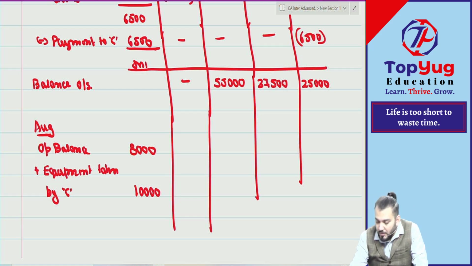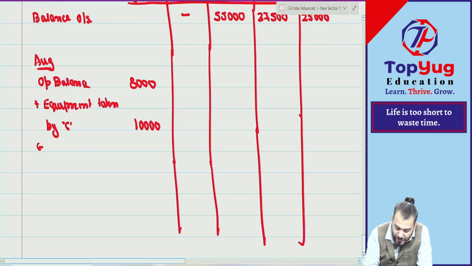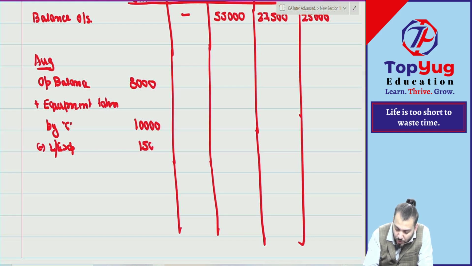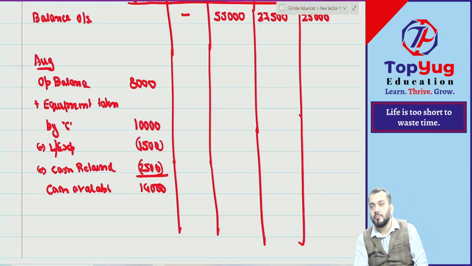Correct? Then from this we'll deduct liquidation expense. How much liquidation expenses? Liquidation expenses paid 1,500. Of course we have 8,000 in cash from which liquidation expense can be paid. And then we'll do minus cash retained. How much cash retained? Cash retained is 2,500. So how much cash available? Cash available is 14,000. Understood? Correct. Any doubt?